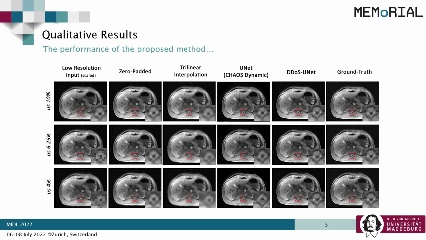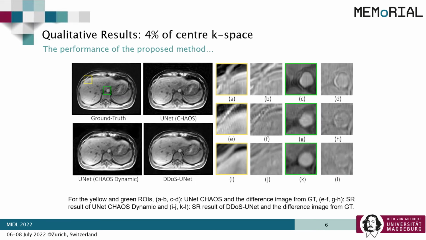We can see that the proposed DDoS-UNet improved the image quality considerably better than the normal UNet model. The zoomed-in patch shows us that the DDoS-UNet results are very close to the ground truth. Let's have a closer look at the highest undersampling we experimented with, which was 4% of the center k-space. We have compared against 2 different UNet models, one trained with the CHAOS dataset and the other one trained with the artificial CHAOS dynamic dataset.